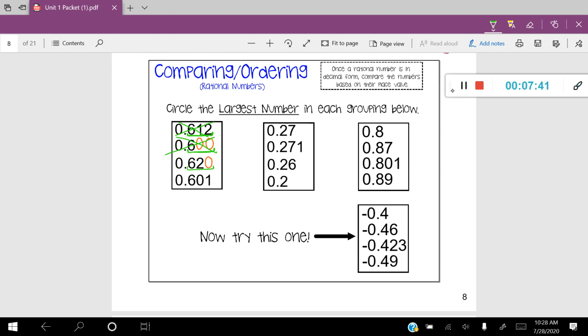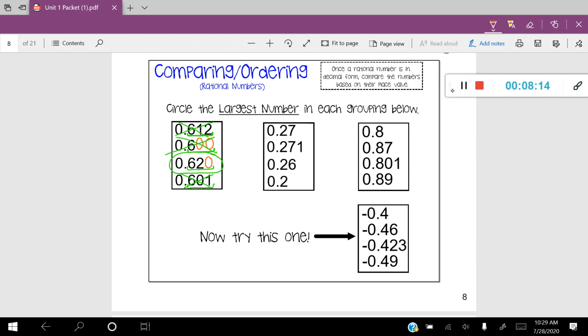Now let's look at the last 2. I'm comparing 620 versus 601, which obviously 620 is going to be our largest answer. So let's go ahead and circle that answer. This is the largest number that we have. Let's try another example. Let's look at the second one. So you can see that I have all of my numbers in decimal form already. So they may have been in fraction or percent form, but we transferred them into decimal.